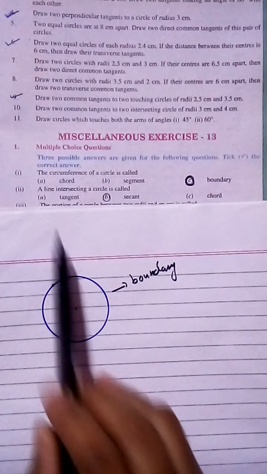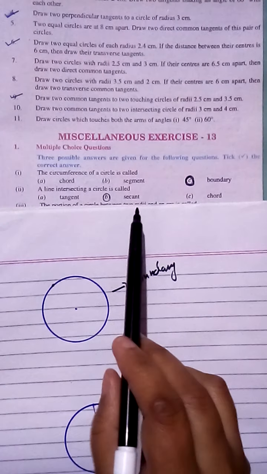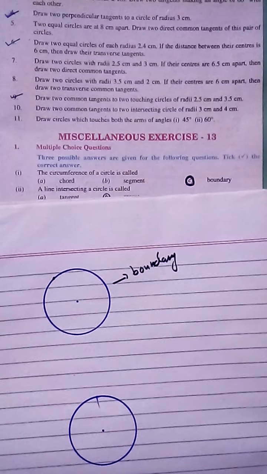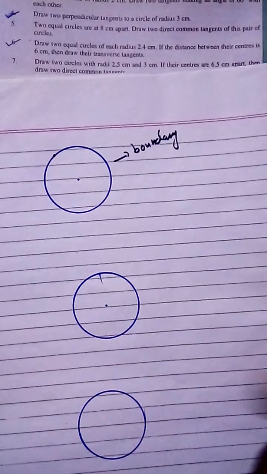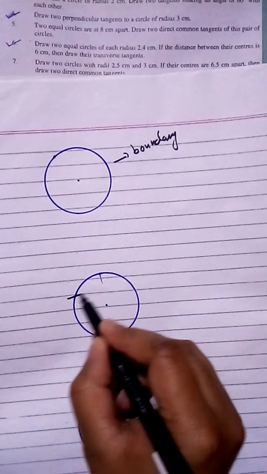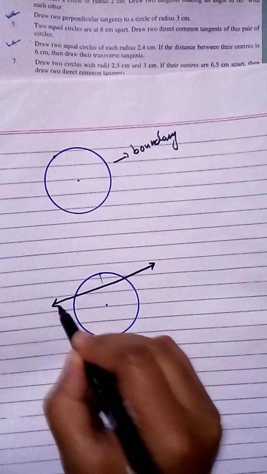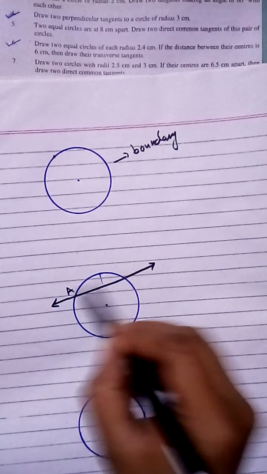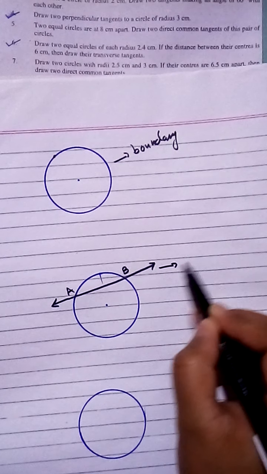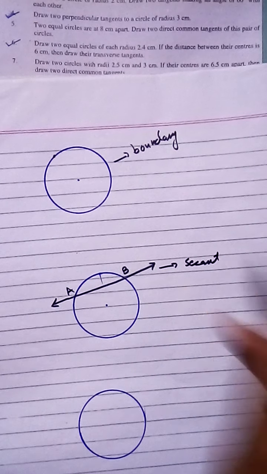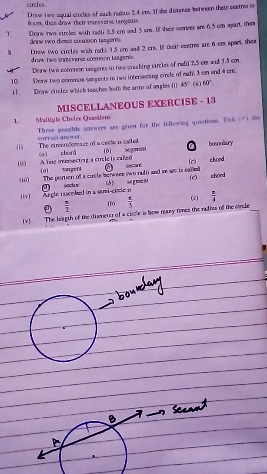Now second: a line intersecting a circle is called. So let's see. A line intersecting like this. The line passes through the circle and you get two distinct points, like A and B. That is known as a secant. So its correct option will be secant.